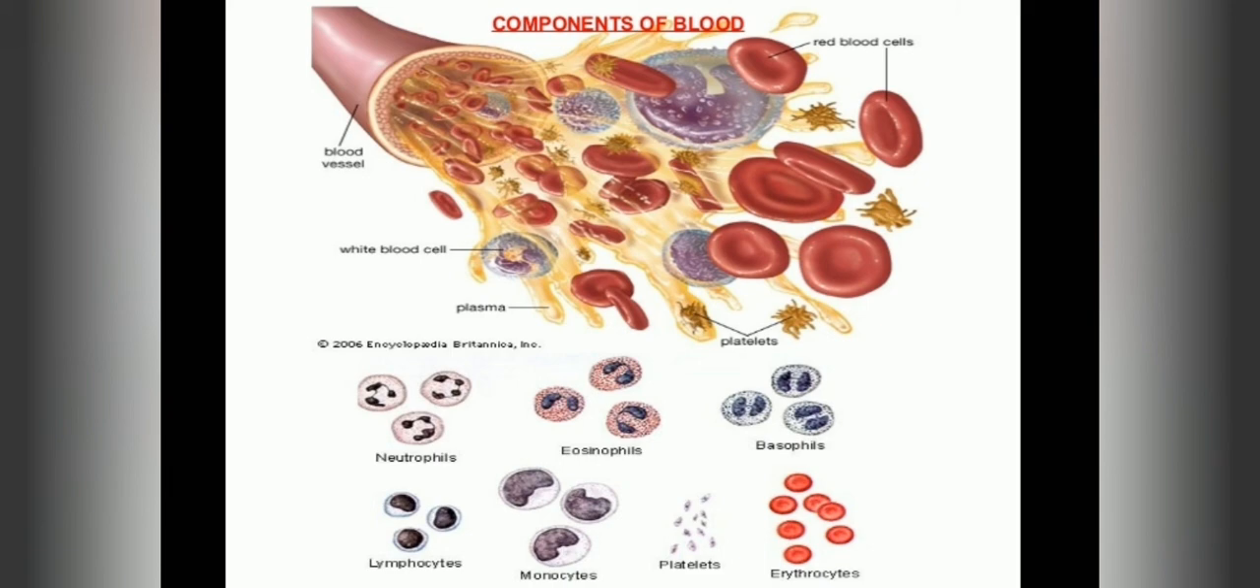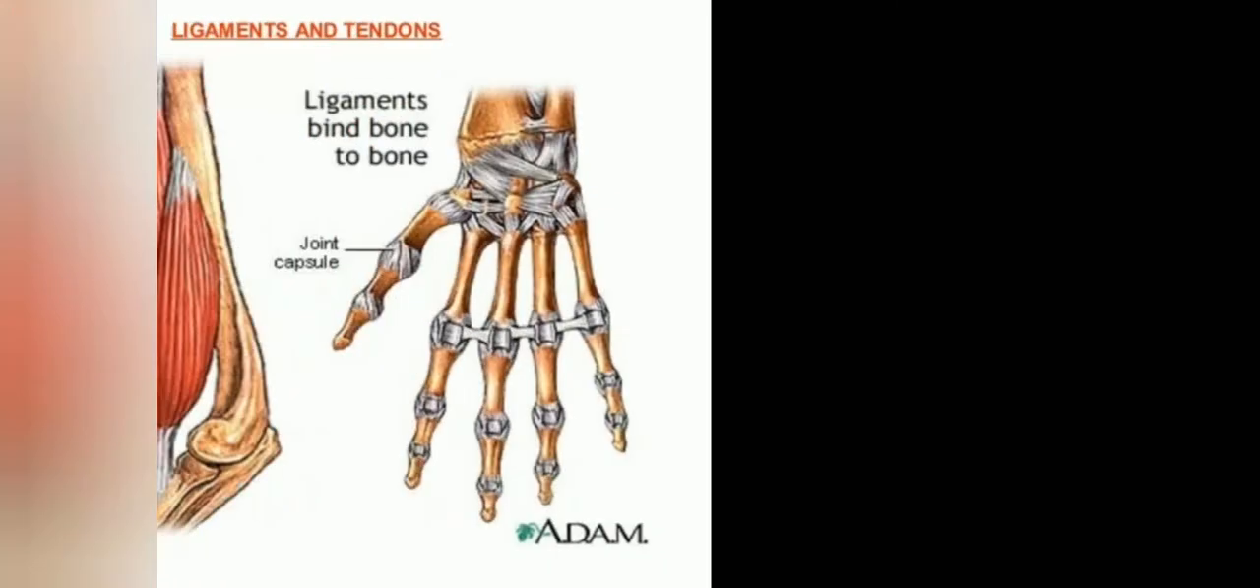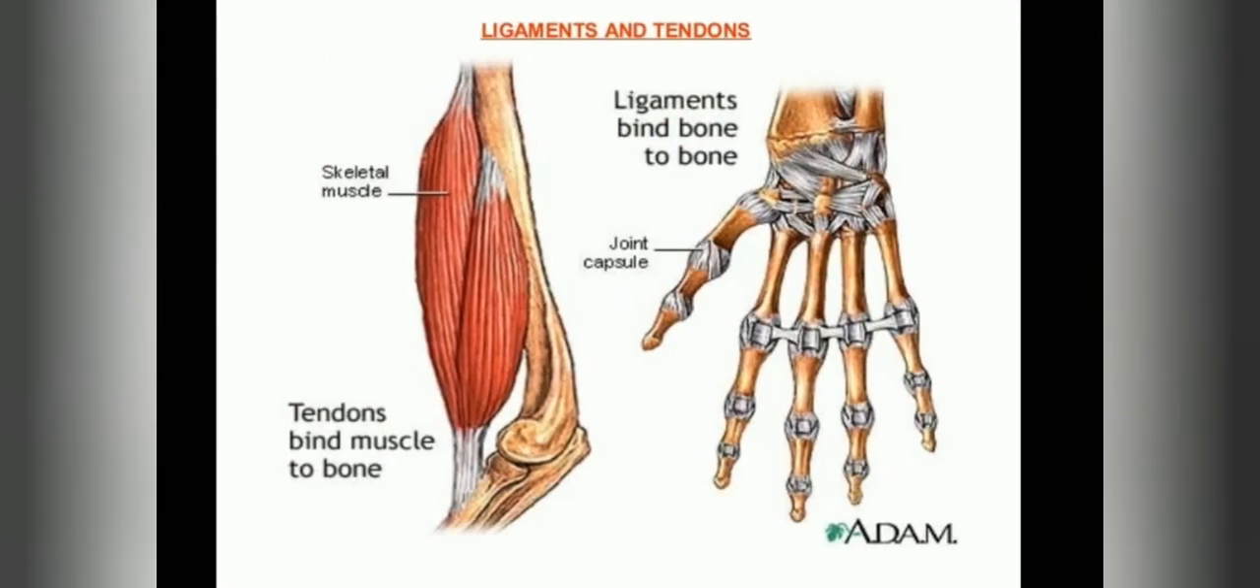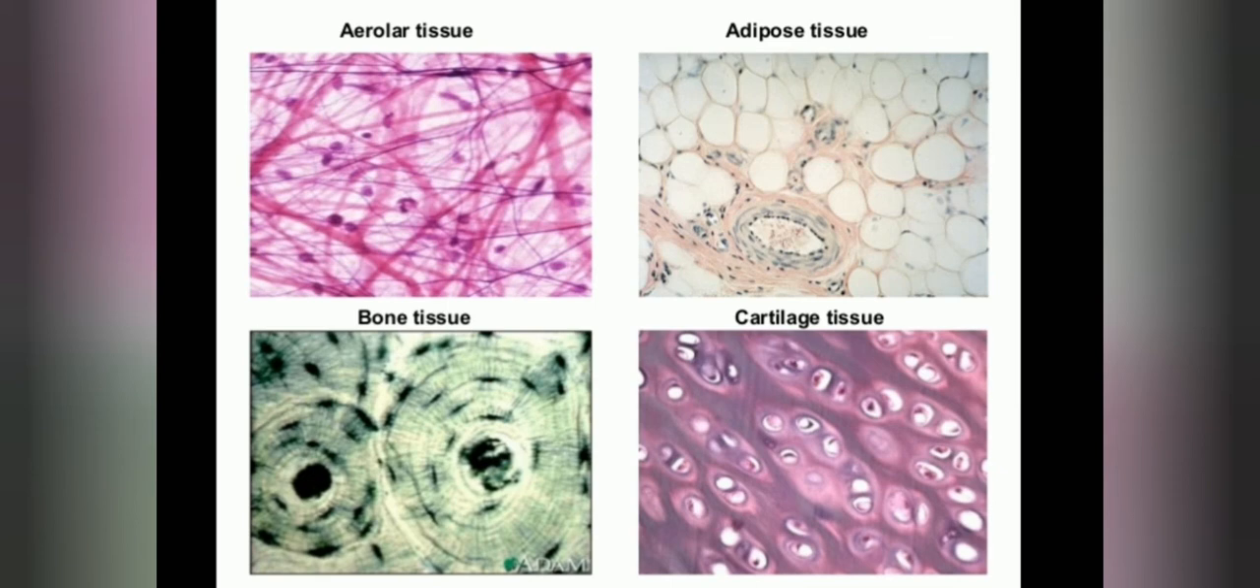Components of blood are connective tissues: RBC, WBC and platelets. So now the next picture is showing the ligaments and tendons. Ligaments bind bone to bone, and tendons bind muscle to bones. So is the figure clear? Okay. So next, areolar tissues, adipose tissues, bone tissues, cartilage tissues. Okay. So I think you will learn very well, my dear students.